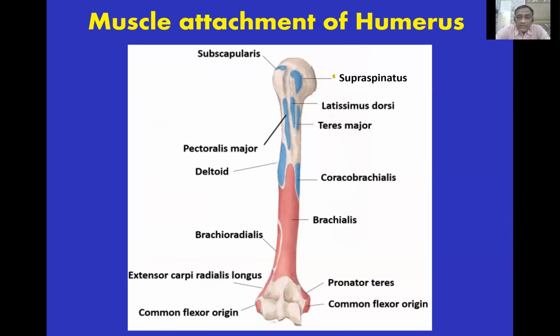These are the various muscle attachments. These are important especially from the trauma point of view. If you get a 4-part fracture, naturally the greater tuberosity will be displaced superiorly and posteriorly because of the pull of the supraspinatus. The lesser tuberosity will be shifted medially because of the pull of the subscapularis muscle.